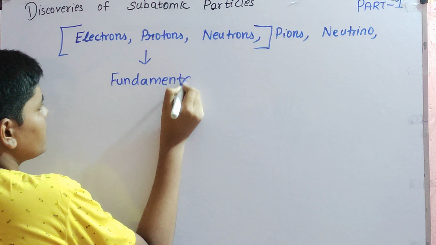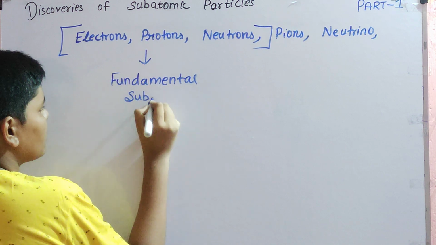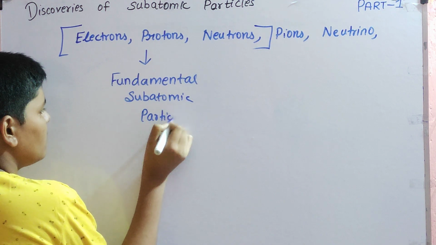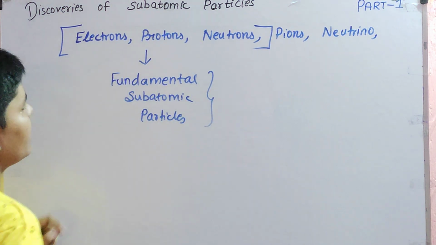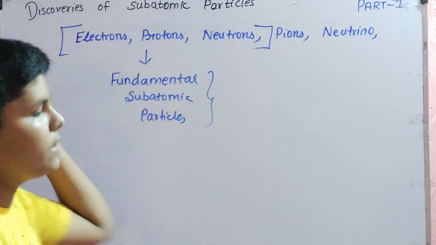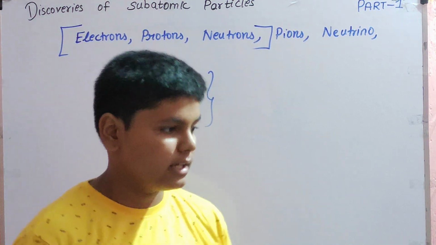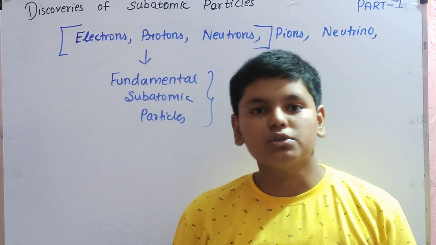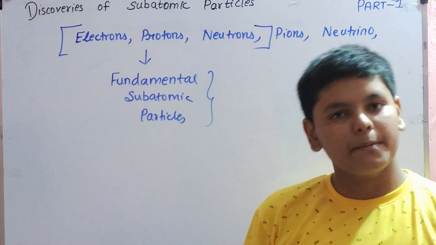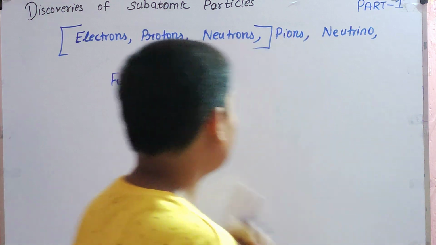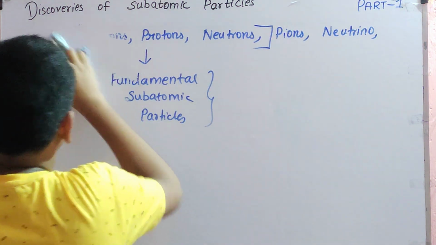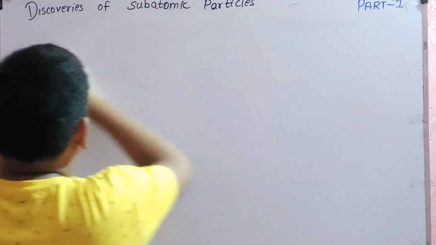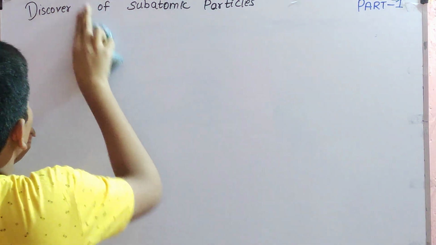These three are the main subatomic particles. These only were useful in the discoveries. They were discovered very nicely and most of the theories were behind them. They had most of the biggest experiments. We'll be starting with the first one, that is the electron. So, the discovery of the electron.